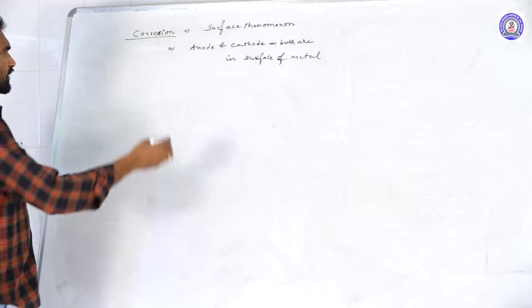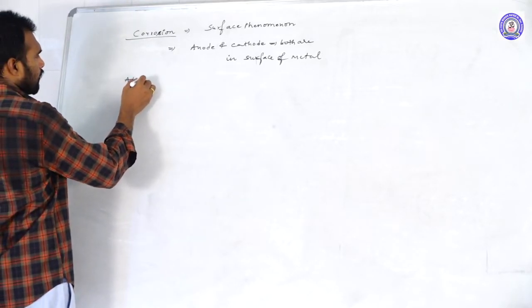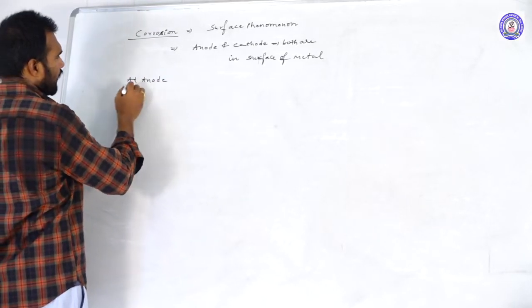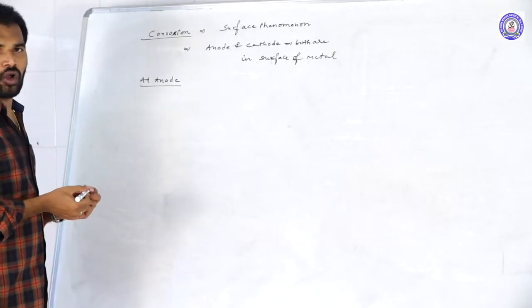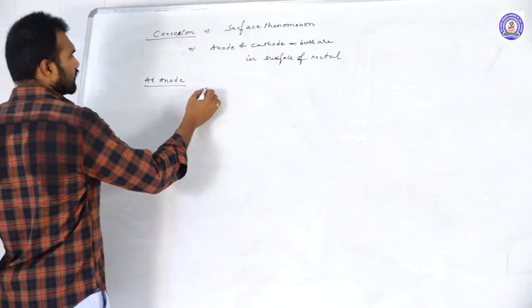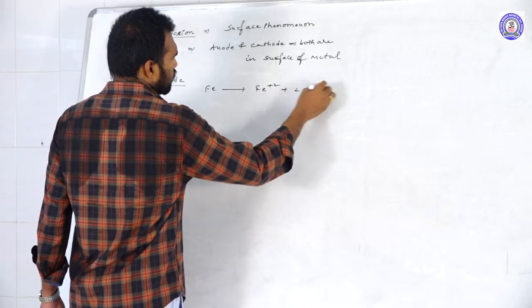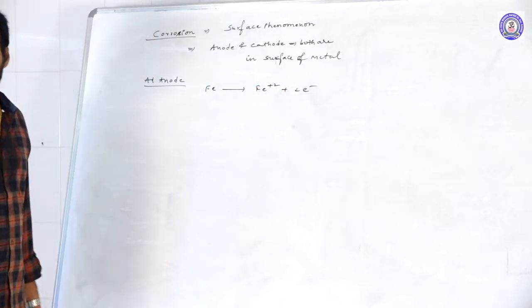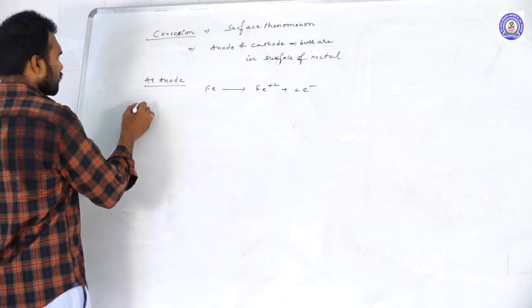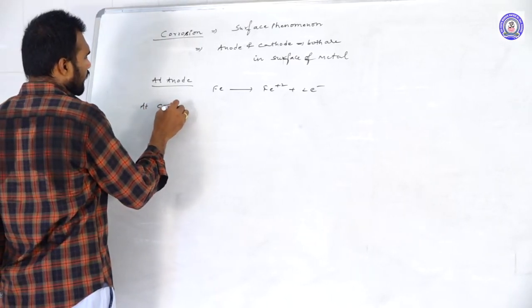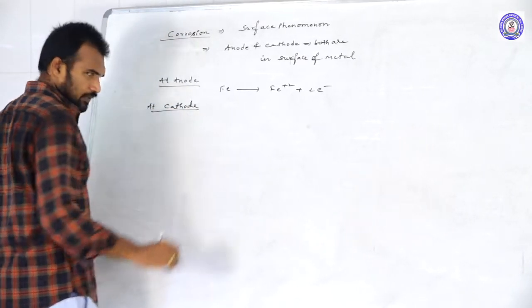Okay, if you see the reactions, at the anode, what will happen? Let us see. At the anode, oxidation of iron takes place. That means Fe will undergo oxidation and produce electrons. At the cathode, what reaction takes place?